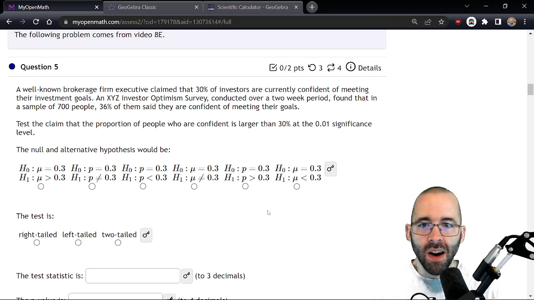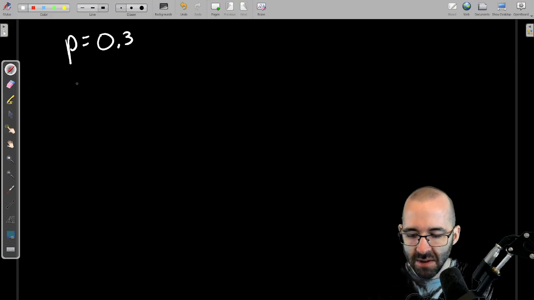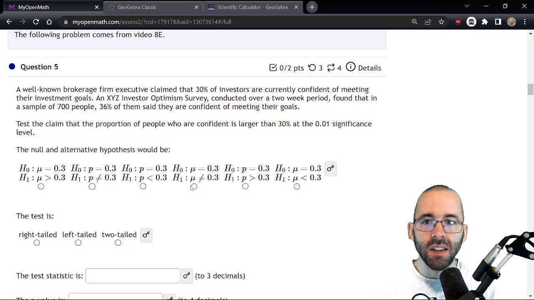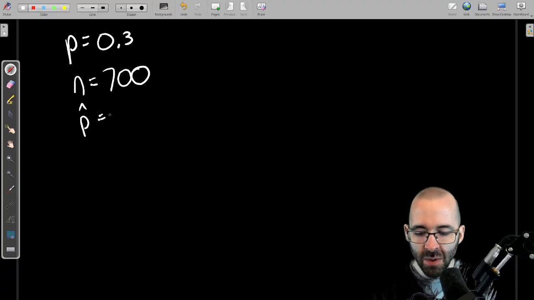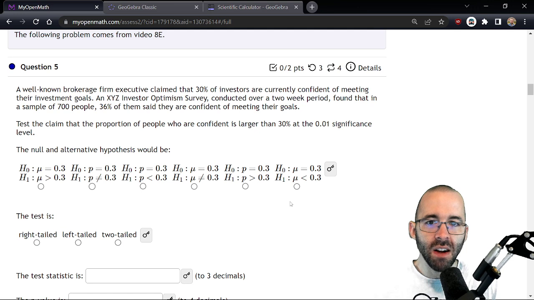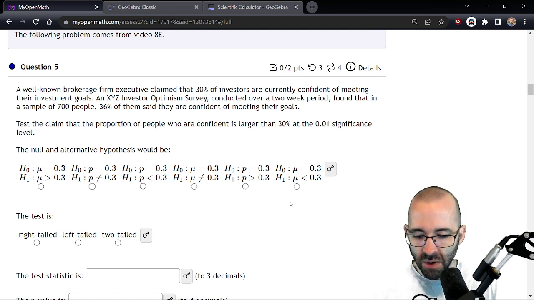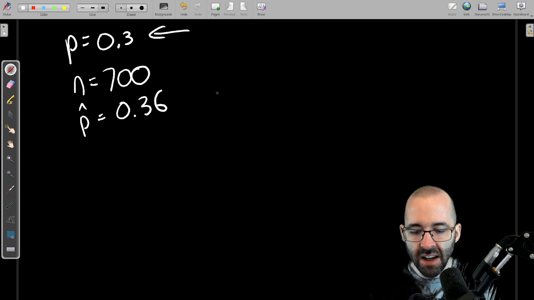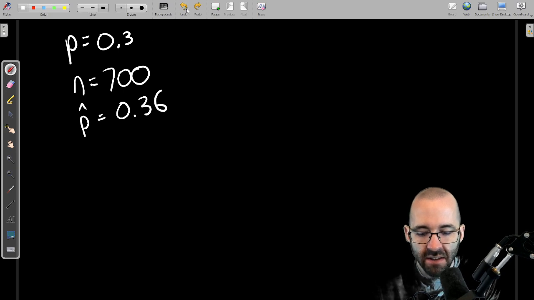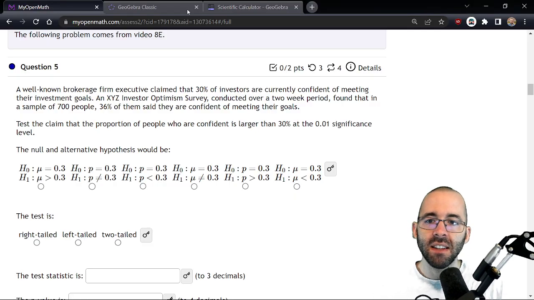An XYZ investor optimism survey, which was conducted over a 2-week period, found that in a sample of 700 people, that's our sample size of 700 people, 36% of them said they were confident. We took a sample and found a sample proportion of 36%. So again, this is the claim, this is the sample, this is the sample size, and we're wondering if this is significant.